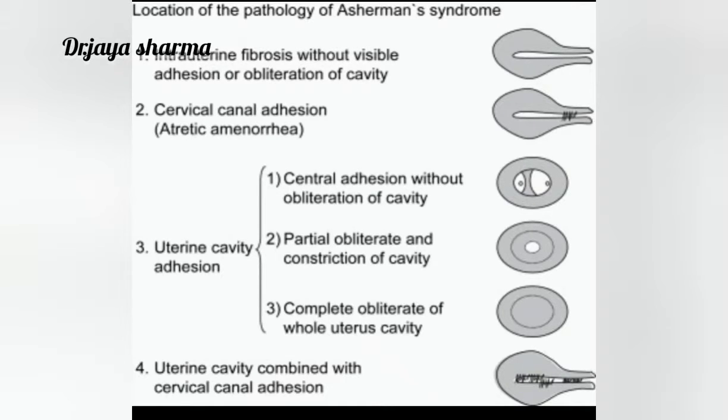secondary to infection. In uterine cavity adhesions, there may be central adhesions without obliteration of the cavity, partial obliteration and constriction of the cavity, meaning the volume is very less, and complete obliteration of the whole uterine cavity. Uterine cavity combined with cervical canal involvement may be one of the presentations of a patient with hypomenorrhea or amenorrhea. So these are the probabilities. Now we are presenting a small video of how we proceeded in Asherman syndrome.